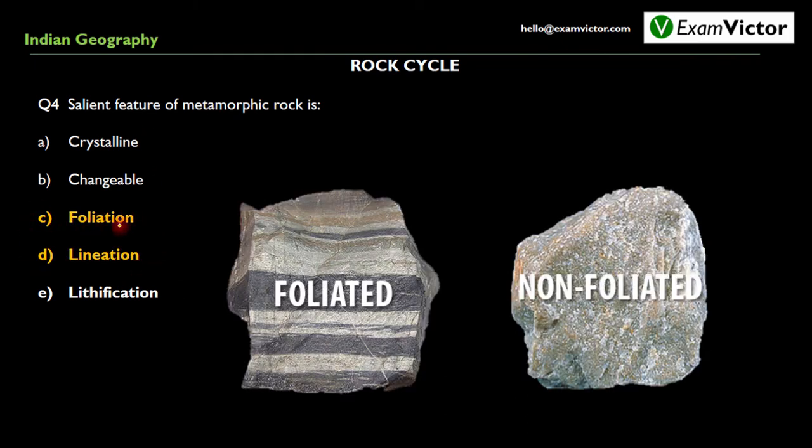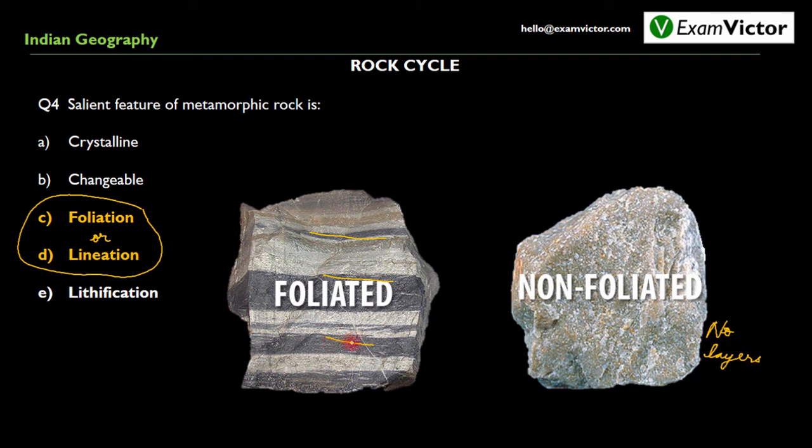Let us now discuss foliation and lineation. First of all, we need to know that foliation and lineation are one and the same thing. We can see two types of rocks here. One is foliated and the other one is non-foliated. The striking difference between both is that in the foliated rock, we can see layers of different types of materials which are forming the rock very clearly, while in non-foliated rocks, no such layers are visible.